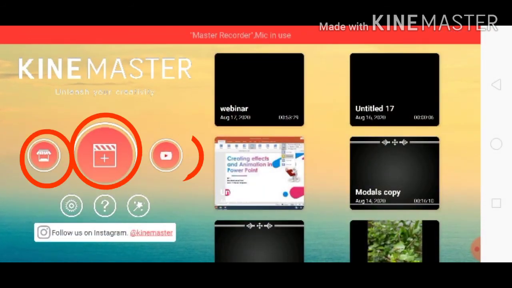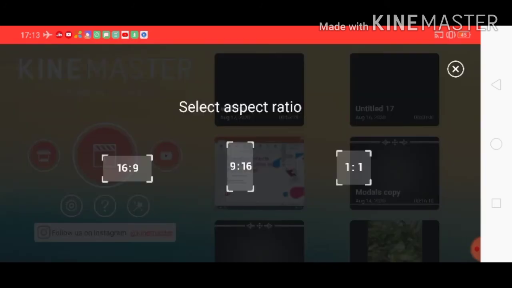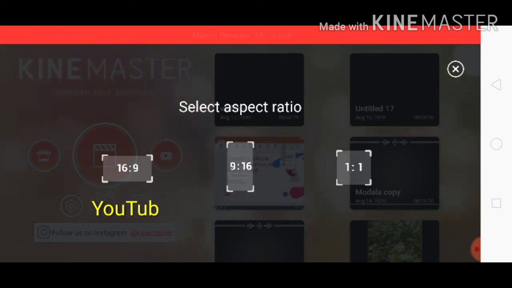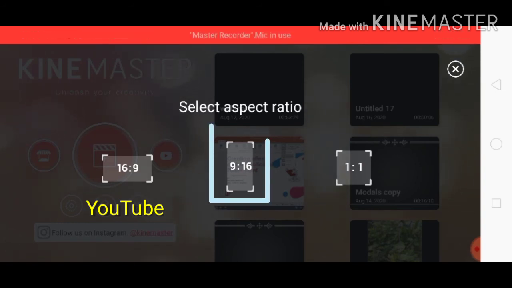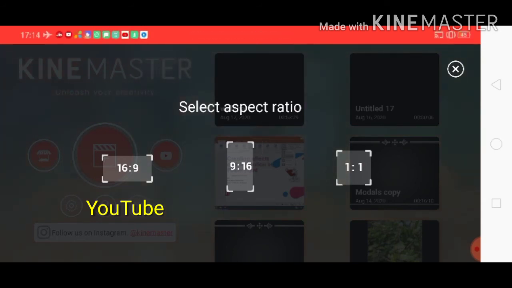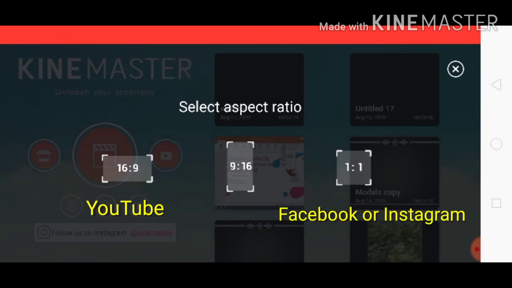Now on the screen, 3 buttons are visible. Click on the largest button at the center. Yes, you can see the 3 ratios now. The first one is 16:9. If you want your video to be uploaded in YouTube, use this one. The second is 9:16. If your video is for Android phones, use this one. And the last 1:1. It is used when we want our videos to be uploaded in Instagram or Facebook.